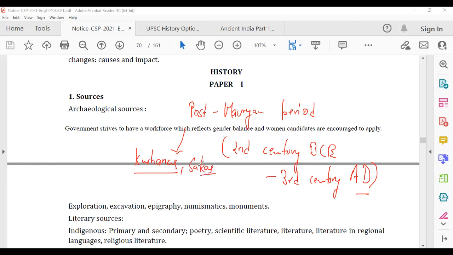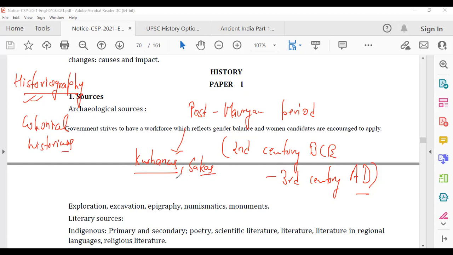According to colonial historians, we also talk about historiography. Historiography means the study of what the many historians are saying: what Marxist historians are saying, what colonial historians are saying, what nationalist historians are saying. That study is known as historiography. According to colonial historians, this post-Mauryan period was a dark age because there was no major kingdom, etc. We'll talk about that as well.